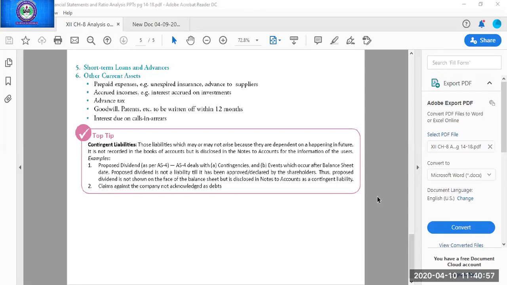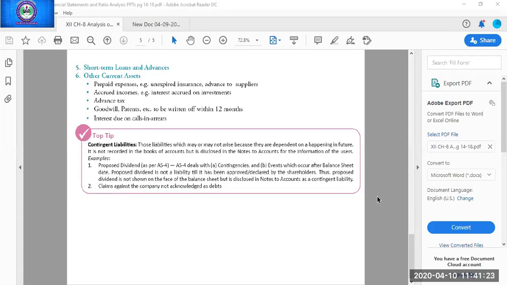Next, land. Next asset is land, major head. Where you will show land? Major head, yes, Khushi, very good. Shubhangi, yes, everyone is writing non-current. And what is the subhead? One more subhead you have to write there.